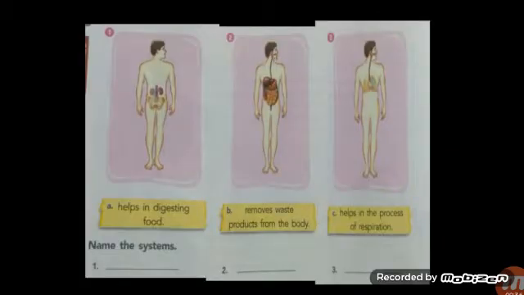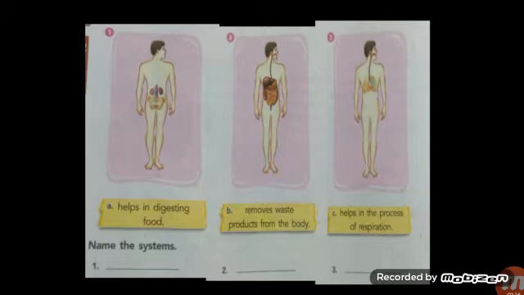Here you can see the images of some of the different organ systems. This organ system helps in digestion of food. What is the name of this organ system, children, which helps in digestion of food? Digestive system. So here you have to write digestive system. The system that removes waste products from the body is the excretory system, and the one that helps in the process of respiration is the respiratory system. About all these organ systems we will study in this class one by one.